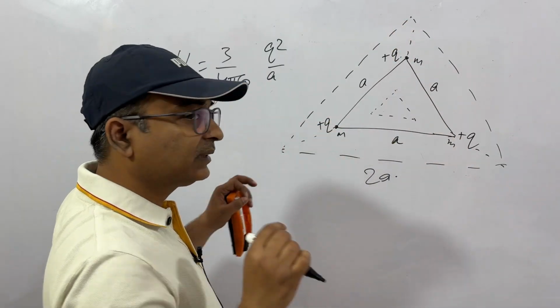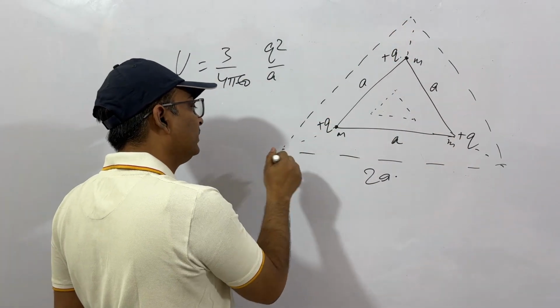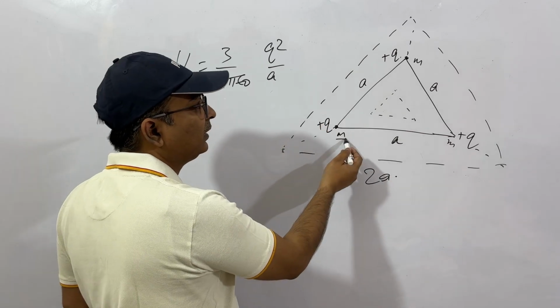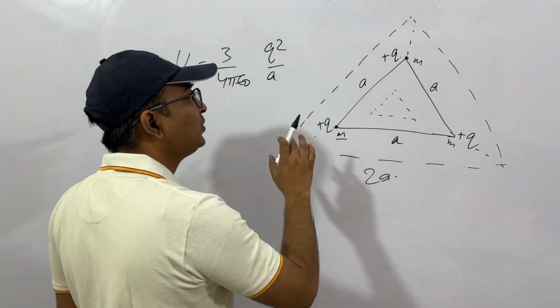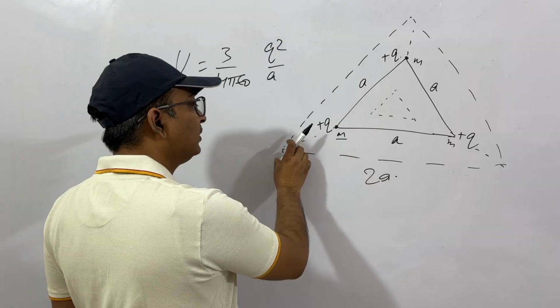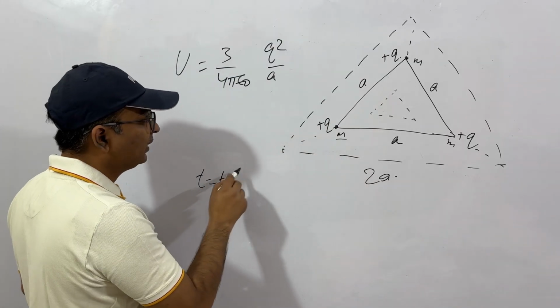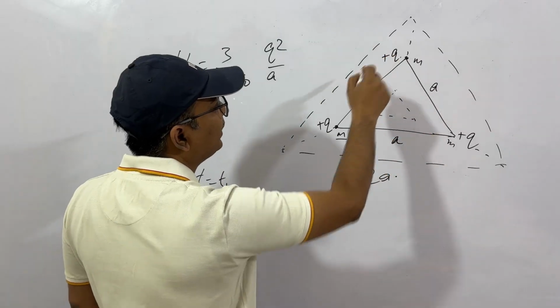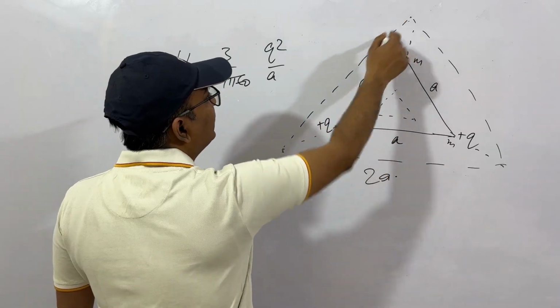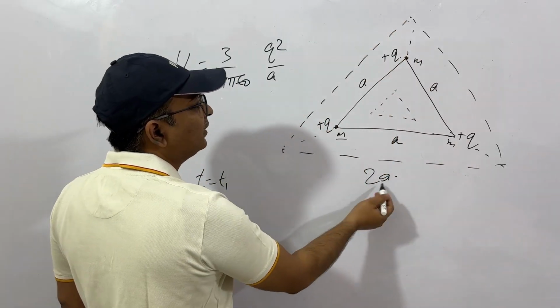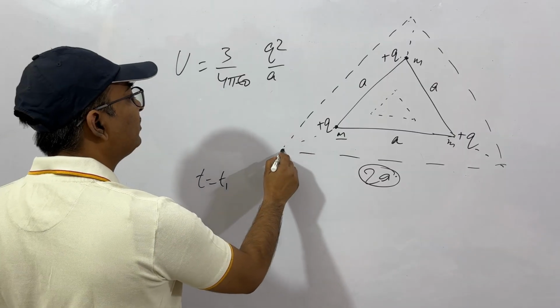After a certain time, obviously there will be a point when, because they all have the same masses and the same charge, they'll depart away at the same rate, that is at t equal to t1, all of them will cover the same distance. So at the time when this equilateral triangle has side 2a, what will be the velocity of the particle?